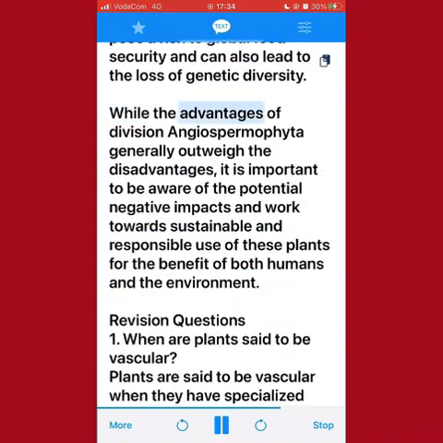While the advantages of division Angiospermophyta generally outweigh the disadvantages, it is important to be aware of the potential negative impacts and work towards sustainable and responsible use of these plants for the benefit of both humans and the environment.